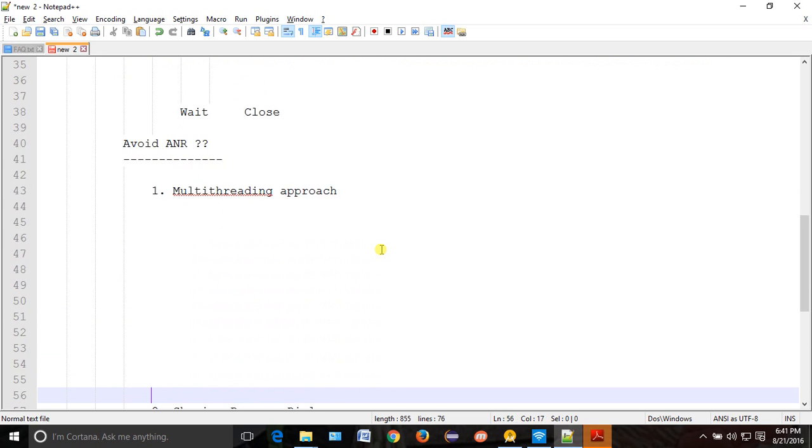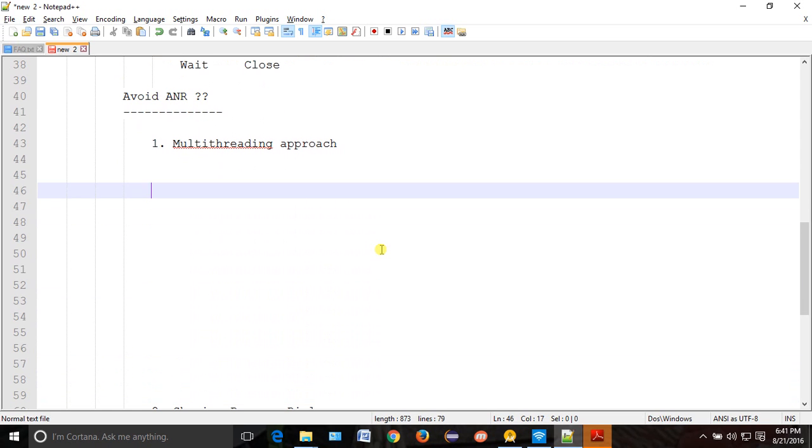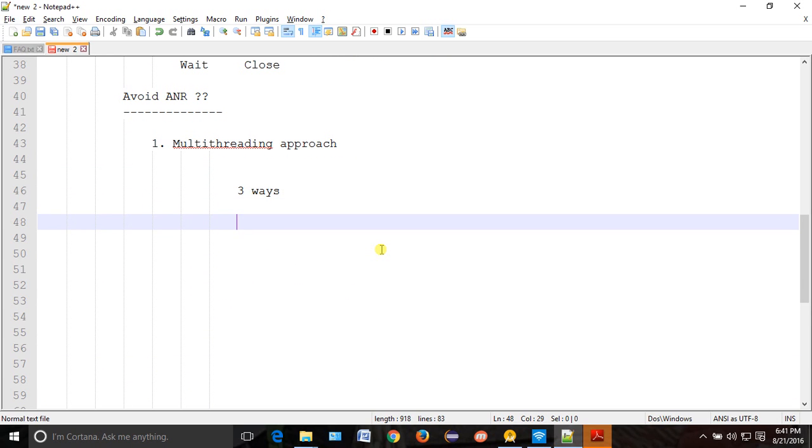Okay. Now let's try to understand how the multi-threading approach works. There are three ways to do it. First way is your async task, which we have already done in the last class. Okay. Async task. This is one of the ways.